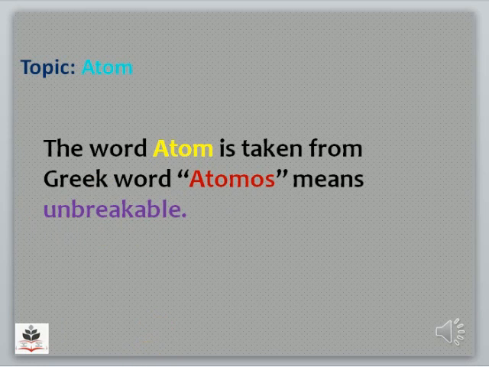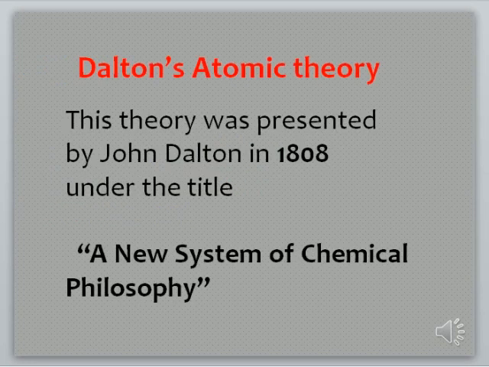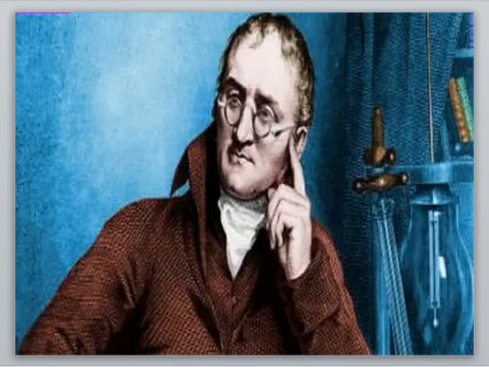Although the word atom was used in 400 BC, no further work was done until 19th century. It was John Dalton, an English school teacher, who after a series of experiments concluded that all matter is composed of tiny particles, and he presented his atomic theory, and his atomic theory is known as Dalton's atomic theory. He put forward this theory in 1808 under the title A New System of Chemical Philosophy. It was John Dalton. So today we are going to discuss the main points of John Dalton's atomic theory.